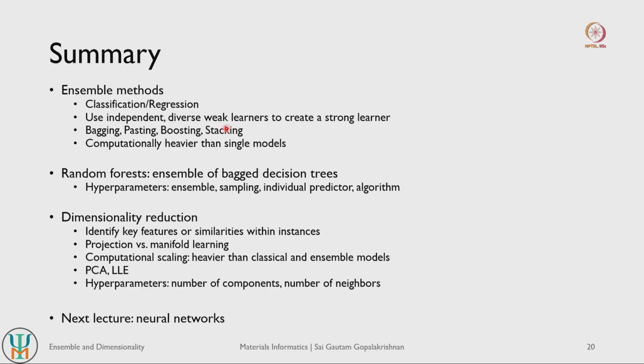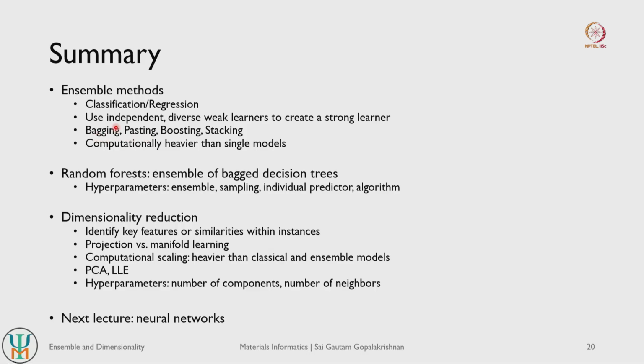So with that, we will summarize this lecture, where we looked at both ensemble methods and also dimensionality reduction techniques. Keep in mind that ensemble methods can be used for both classification and regression tasks. It turns independent, diverse and weak learners into a fairly strong learner which takes in aggregated outputs. We also came across bagging and pasting.